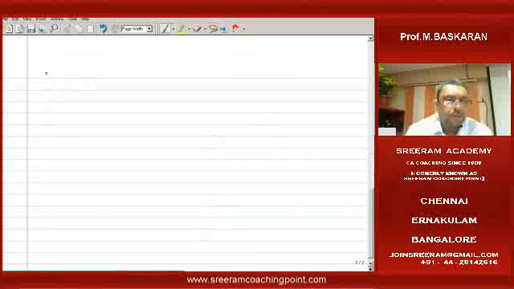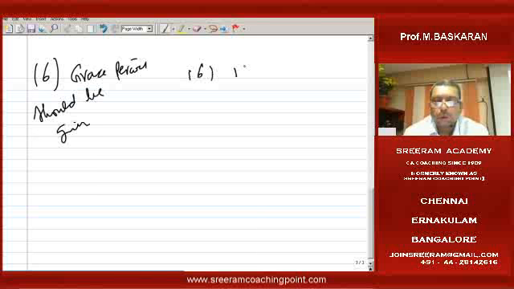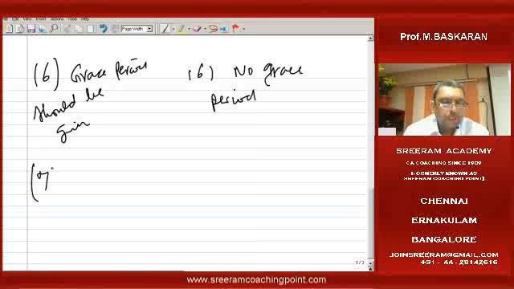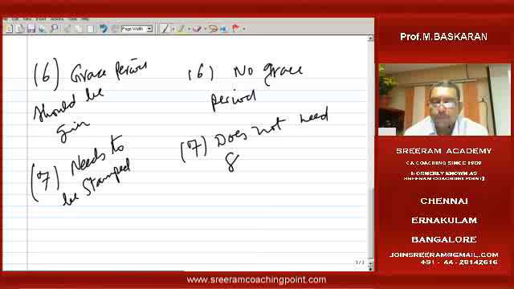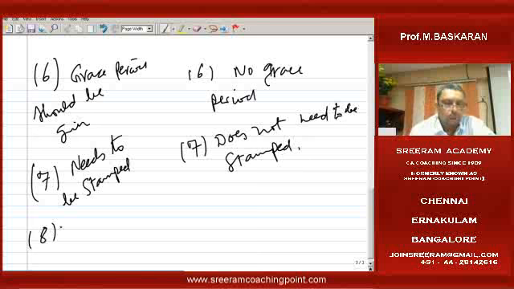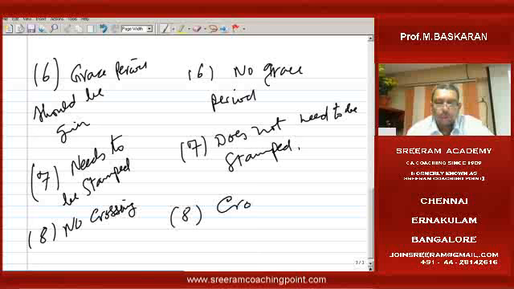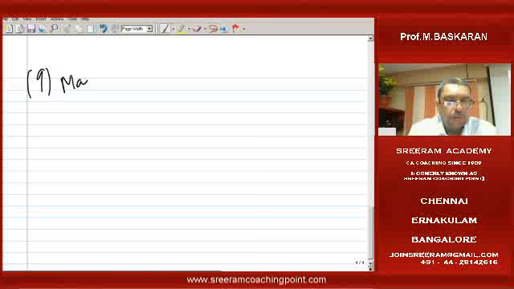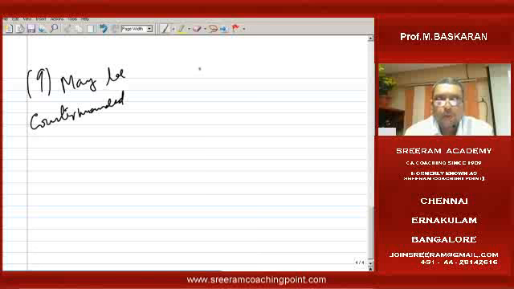Sixth point: for a bill of exchange, grace period should be given; for a check, no grace period. Point number 7: a bill of exchange needs to be stamped; a check does not need to be stamped. Eighth point: for a bill of exchange, no crossing; for a check, crossing is allowed. A bill of exchange may be countermanded; a check cannot be countermanded.